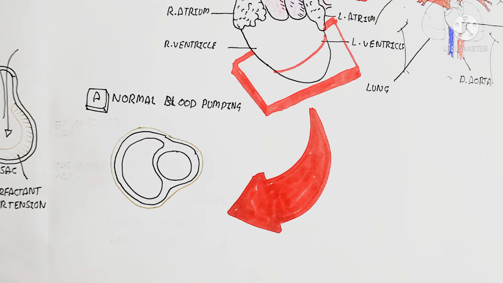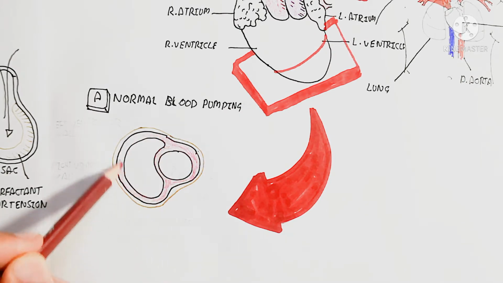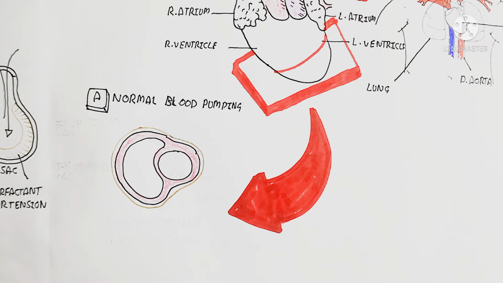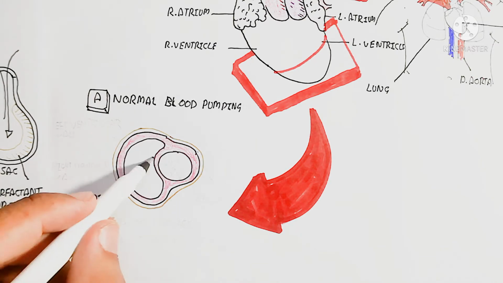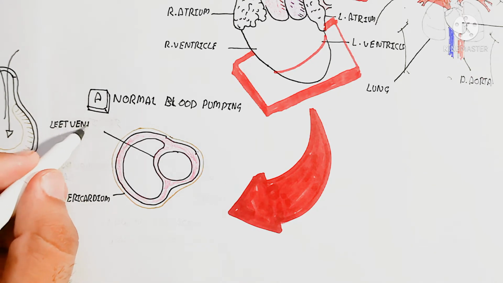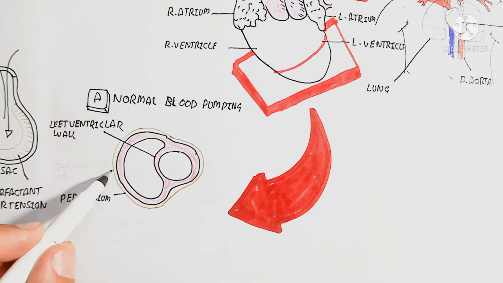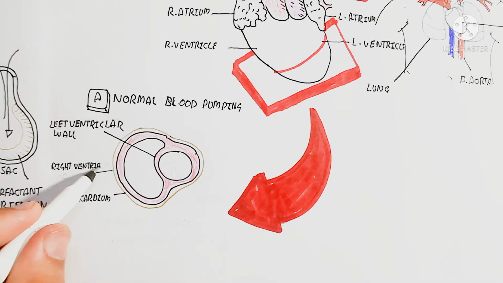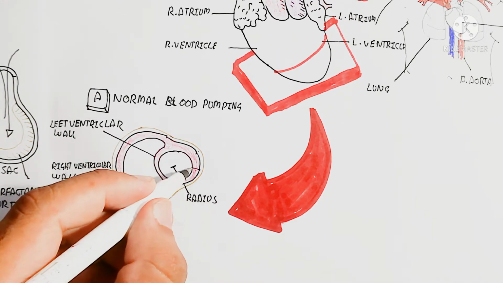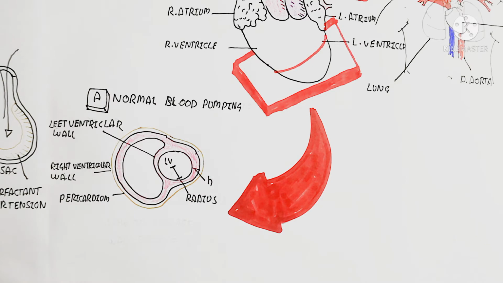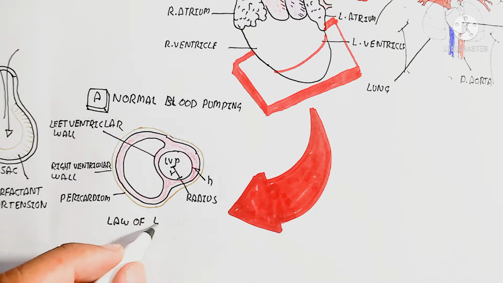heart. So here is the epicardium, and the inner layer is the myocardium, and the pericardium is between the epicardium and myocardium. The inside is a hollow structure containing papillary muscles. Here is the right ventricular wall, and the left ventricular wall. So the radius of the left ventricle is less as compared to the right ventricular wall.